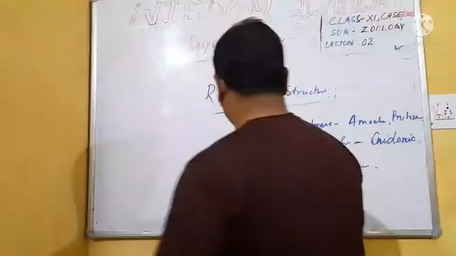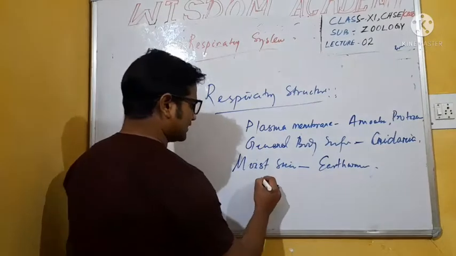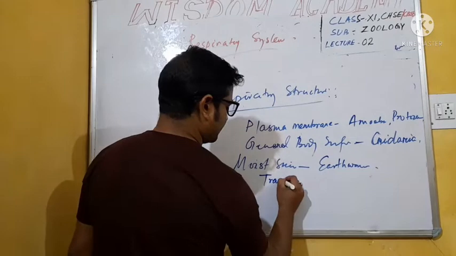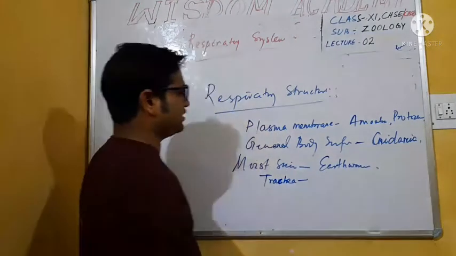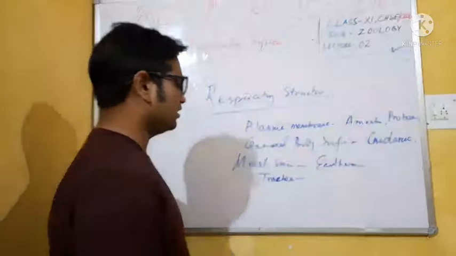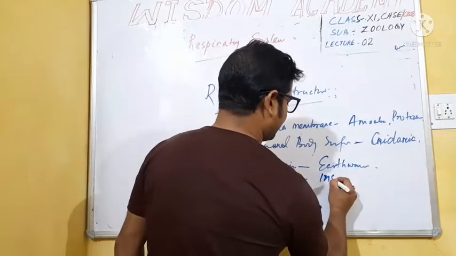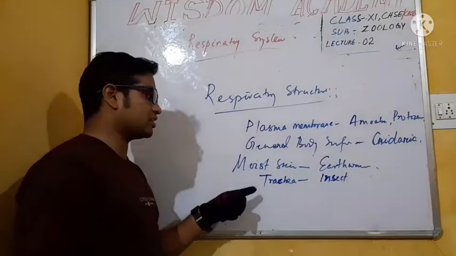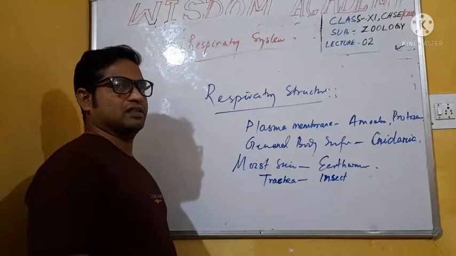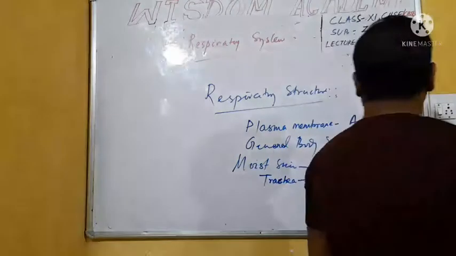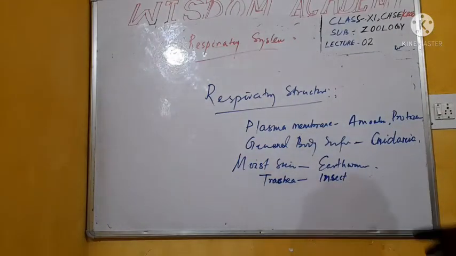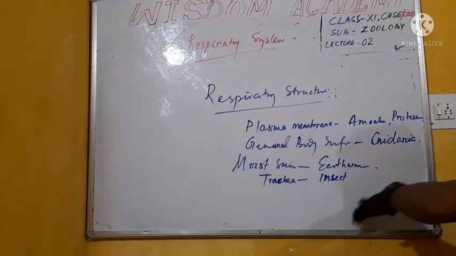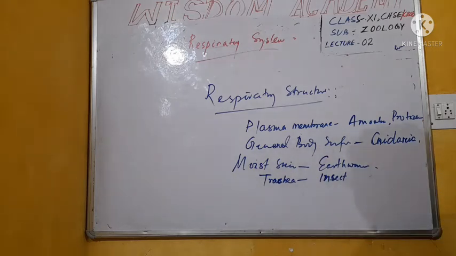All insects have a respiratory structure, that is trachea. Write down: plasma membrane is for amoeba or protozoa, general body surface for Cnidaria, moist skin for earthworm, trachea for insects. Next.